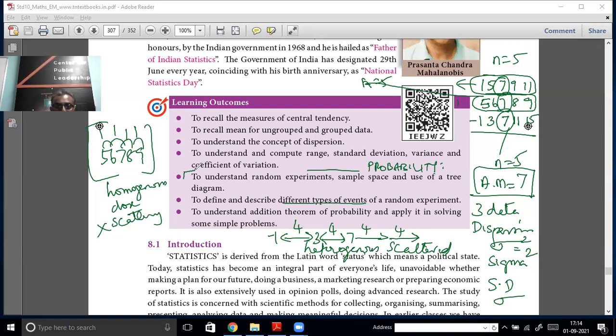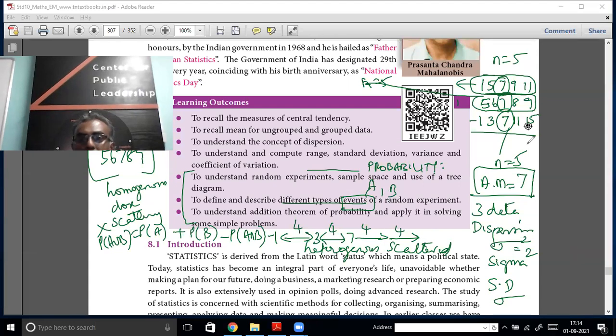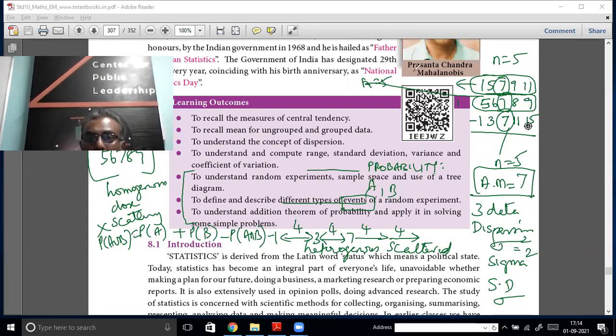Then to understand the addition theorem of probability. Suppose 2 events are given, the union of the 2 events is P of A union B equals P of A plus P of B minus P of A intersection B. Why you are calling it event A, event B, all of that you are going to learn. So we will end there.